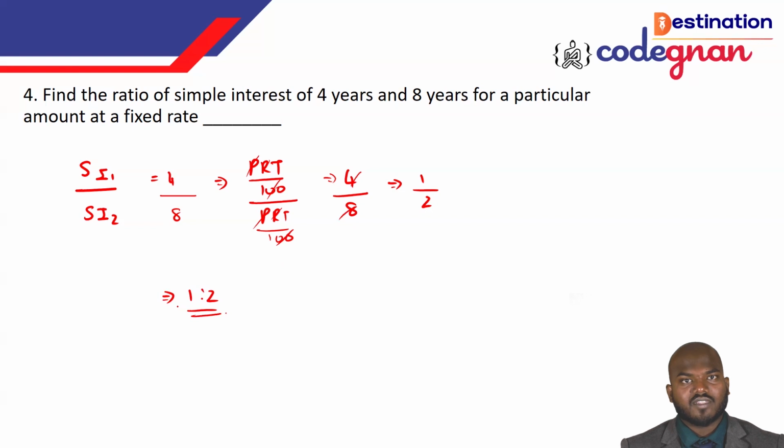Very, very simple question. But many people refuse to attempt this because they get confused with the ratio if they are approaching the simple interest concept. They know the formula, but they don't know how to approach it. This is how you can approach it in a very simple way so that you can get the answer very easily. Got it, guys? Okay, I'm moving to the next question.